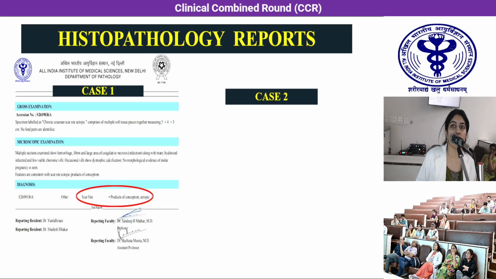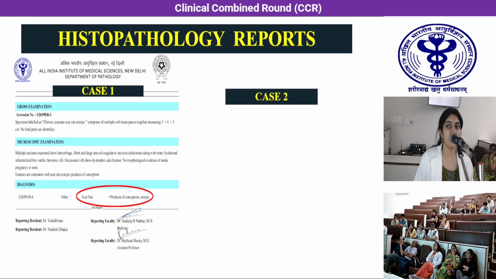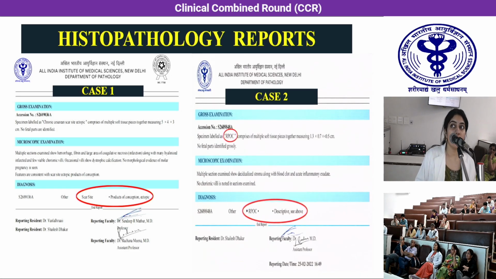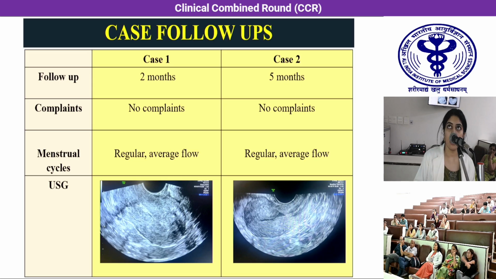And in case 1, the histopath report gave scar site ectopic as the diagnosis. There is chorionic villi with scar tissue present. And in the second case, we could see decidualized stroma, and retained product of conception is given as the confirmed diagnosis. And in both the cases, the post-procedure ultrasound showed the uterine cavity was empty, and there are no complaints. Menstrual cycles were regular for both women.